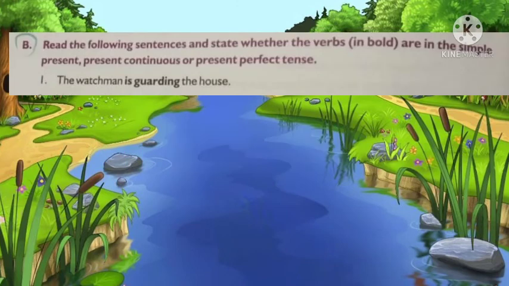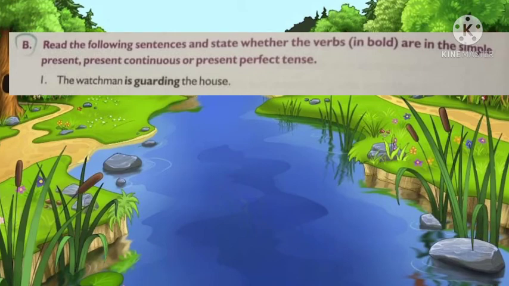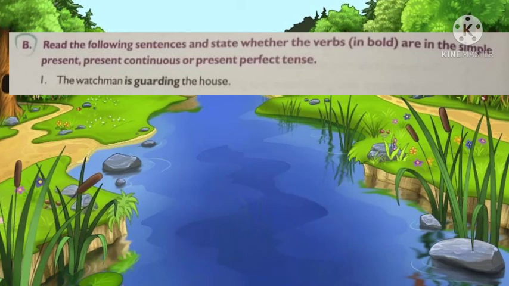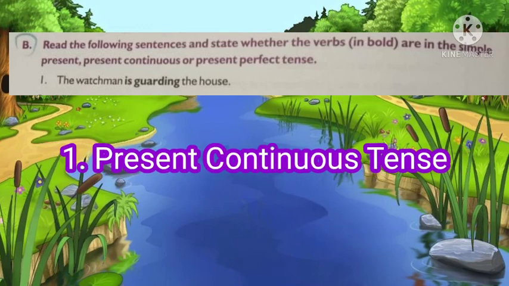Next one. Read the following sentences and state whether the verbs are in the simple present, present continuous or present perfect tense. You should say whether it is simple present, present continuous or present perfect. First one: the watchman is guarding the house. They have already highlighted the verb. So what is the verb here? Is guarding. Is plus verb plus ing comes under present continuous. So our answer is present continuous tense.